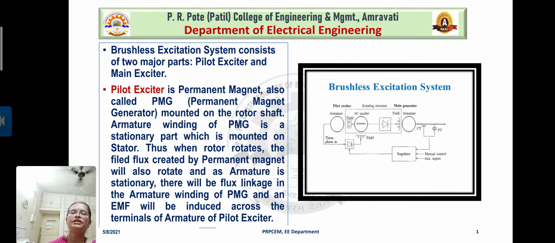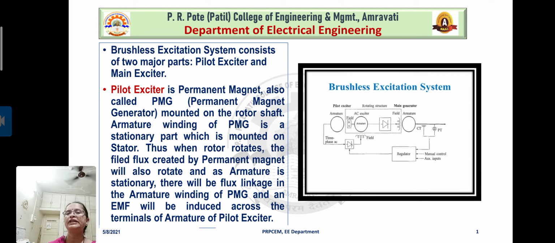Mounted on the rotor shaft. Armature winding of PMG is a stationary part which is mounted on the stator. Thus, when rotor rotates, the field flux created by permanent magnet will also rotate, and as armature is stationary, there will be flux linkage in the armature winding of PMG, and an EMF will be induced across the terminals of armature of pilot exciter.